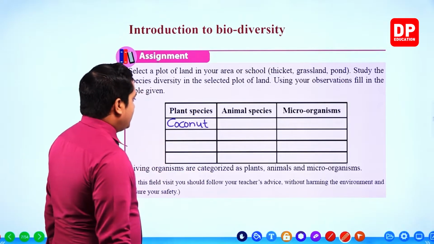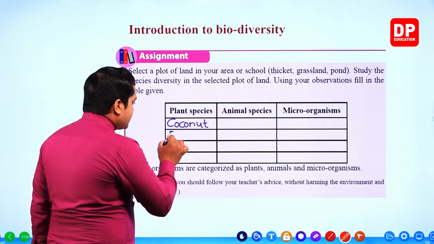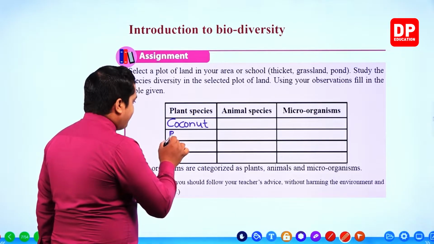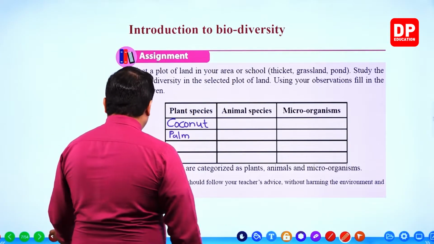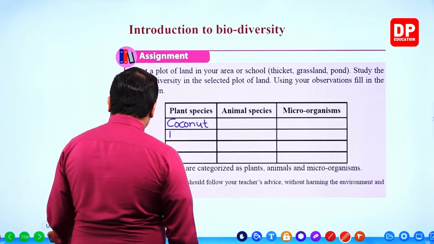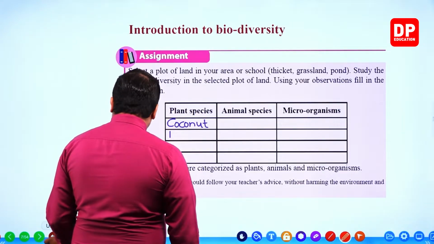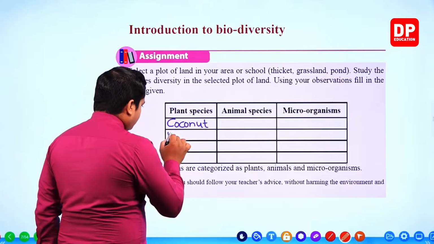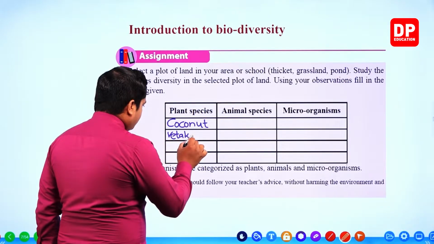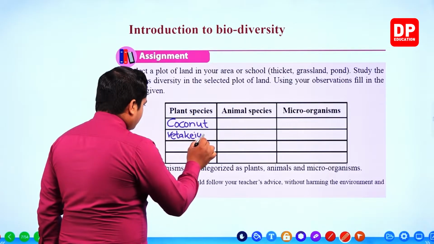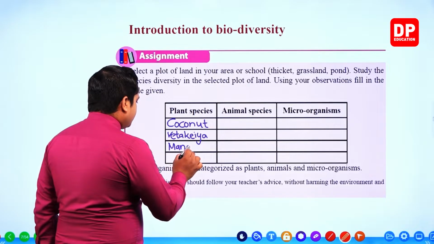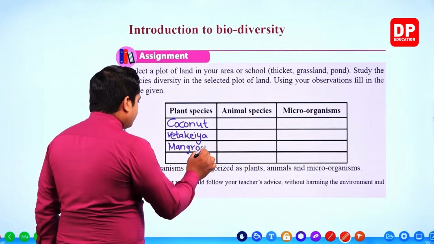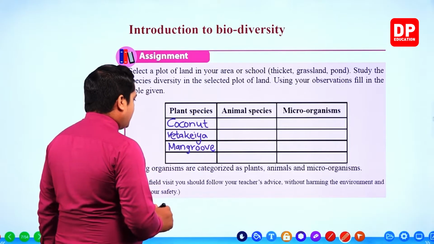Then sometimes some palm trees can also be observed. Then Vatakeia. Sometimes mangrove plants. Right, mangrove plants.